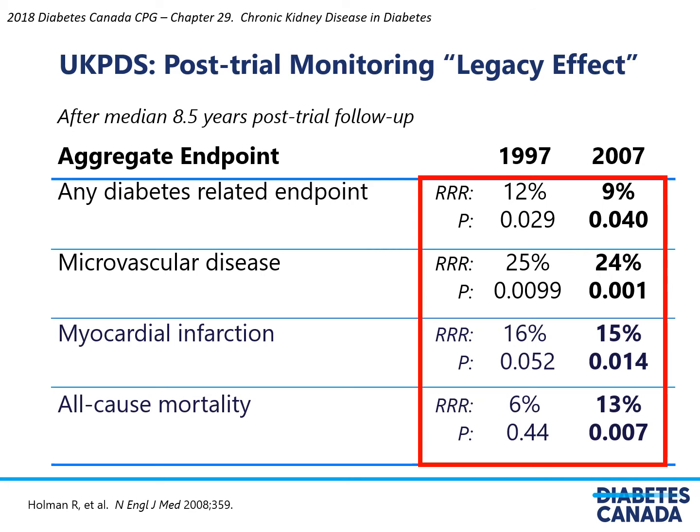They also had an observation phase after the initial trial where everybody was told to get better glycemic control and were simply followed for an additional 10 years. And thankfully, all of the endpoints continue to diverge, meaning that the initially intensively treated group continued to benefit. And this also was true for microvascular disease, primarily driven by retinopathy and nephropathy.